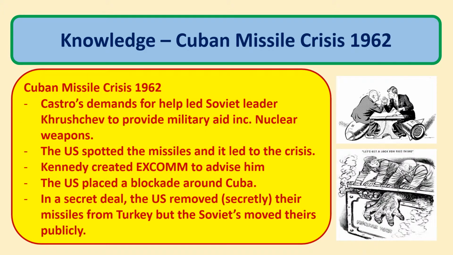Therefore, as a consequence, it leads us to our final event, the Cuban Missile Crisis of October 1962. And this is where, linking back to the previous point, Castro's demands for help led the Soviet leader, Nikita Khrushchev, to provide military aid, which included nuclear weapons, in particular medium-range nuclear weapons.